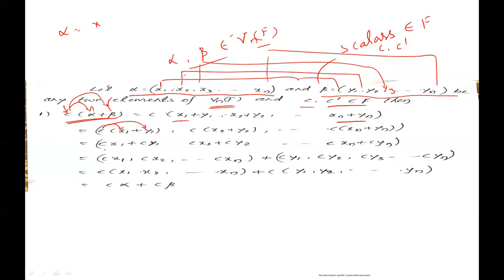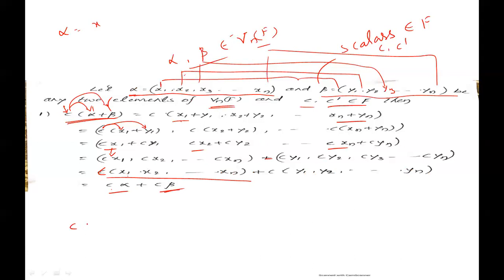Take x components separately and y components separately: cx1, cx2, and so on, cxn plus cy1, cy2, cy3, and so on, cyn, is equal to, take c common, c of x1, x2, x3, and so on, xn, which is alpha, so c alpha, plus c of y1, y2, y3, and so on, yn, which is beta, so c beta.